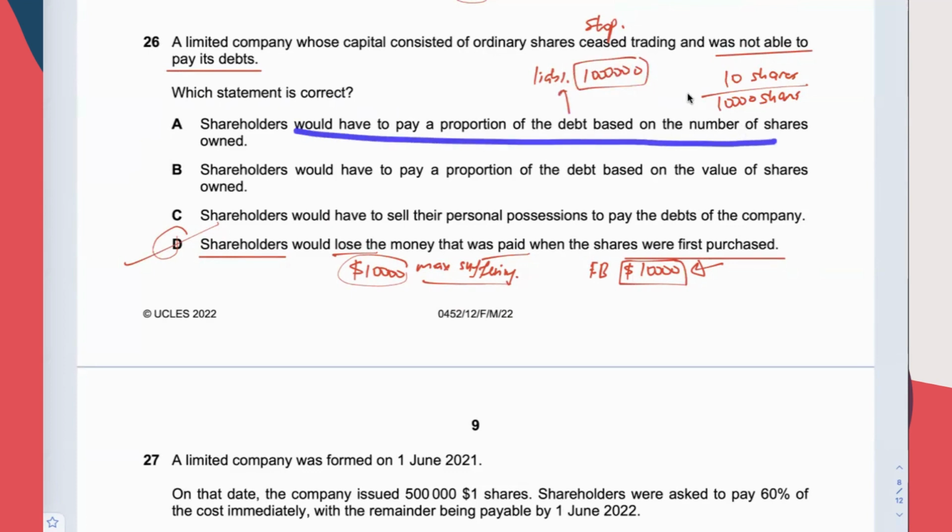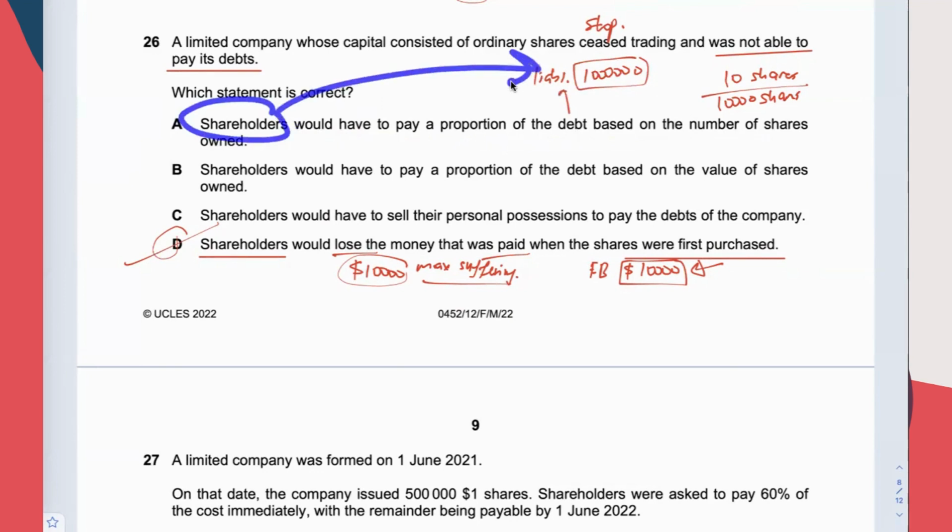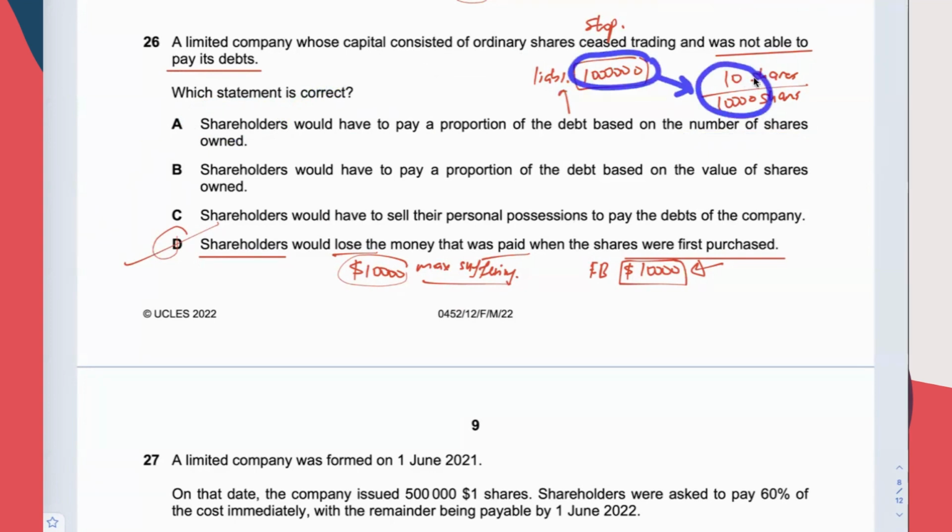According to this sentence, the shareholders have to pay for the liability according to the proportion of their shares owned. So 1 million liability times this fraction, that will be the amount shareholders have to contribute in repaying the liability. So is something wrong? B is also something similar, have to pay a proportion of the liability based on how many shares they own. The shareholders have to help the company repay some liability, which is also wrong.